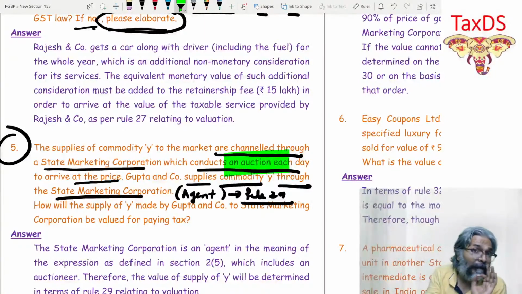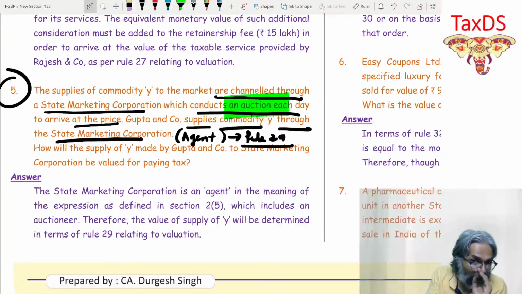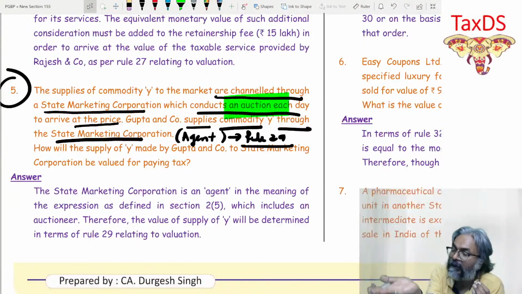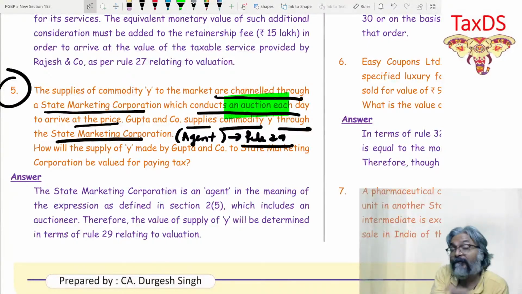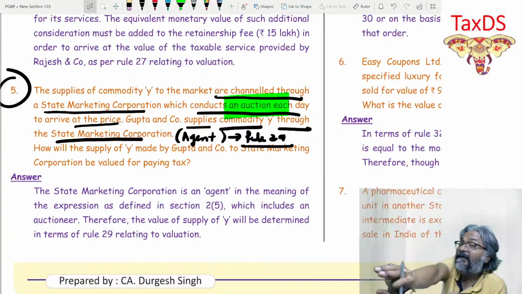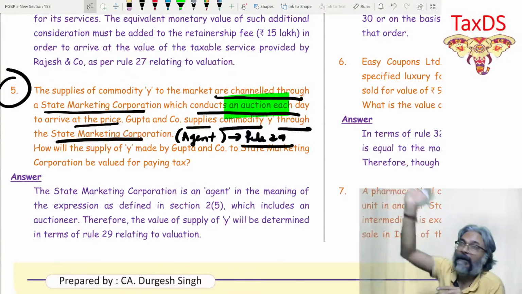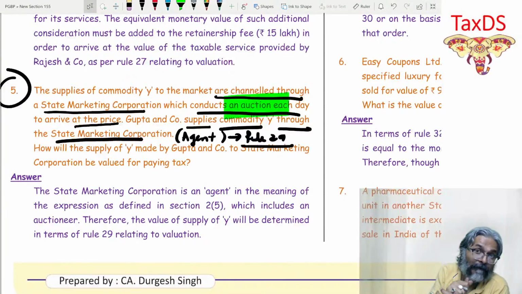This is a very popular question of the ICAI. Please understand this, they have targeted it at least 2 or 3 times. So we don't want to do any other R&D on this part. Your answer has to be very straight. 2-3 times they have asked this question in the examination. So the bottom line is, can the auctioneer be considered as an agent? And if you say yes, sir, it can be considered as an agent, then in that case the valuation will fall under rule number 29. Is that point clear to all of you, students?